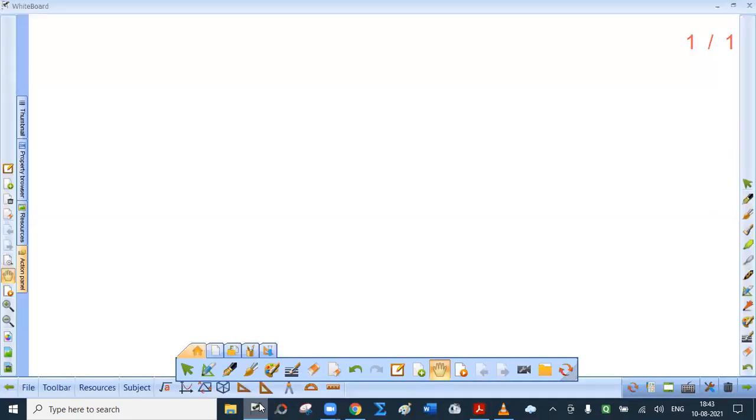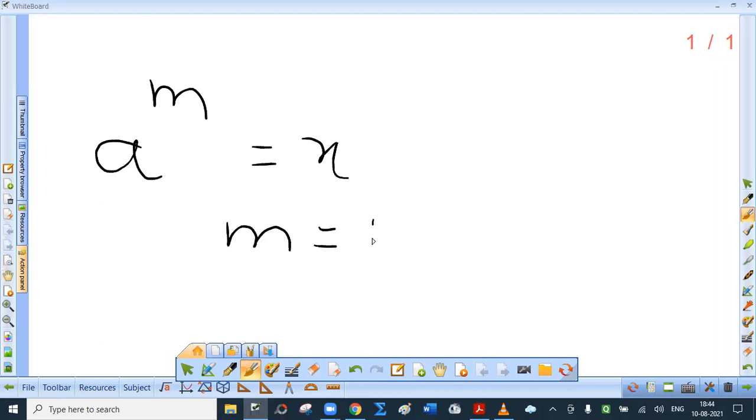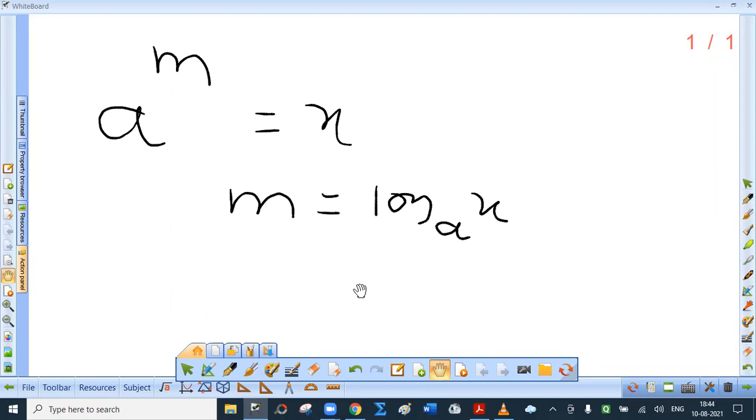We will be using this at least 20-25 times in calculus. Let me explain that. See, suppose a raised to m equal to x. Then what is m? Index m is defined as log x to the base a. Now put this value of m in this one. So I get a raised to log x to the base a equal to what? x. As simple as that. a raised to log x to the base a is nothing but x.